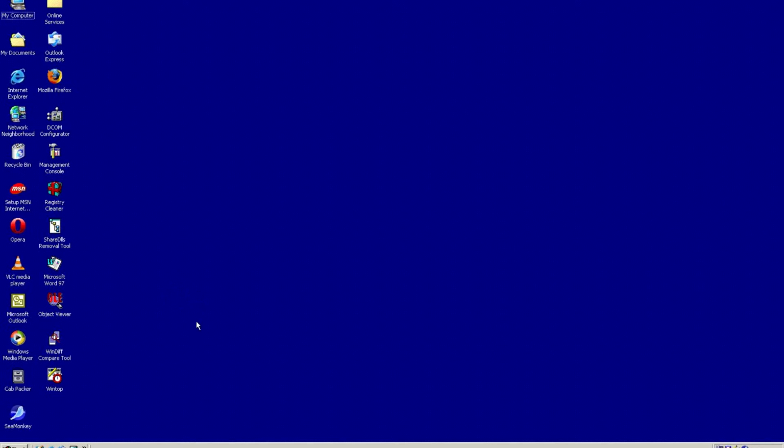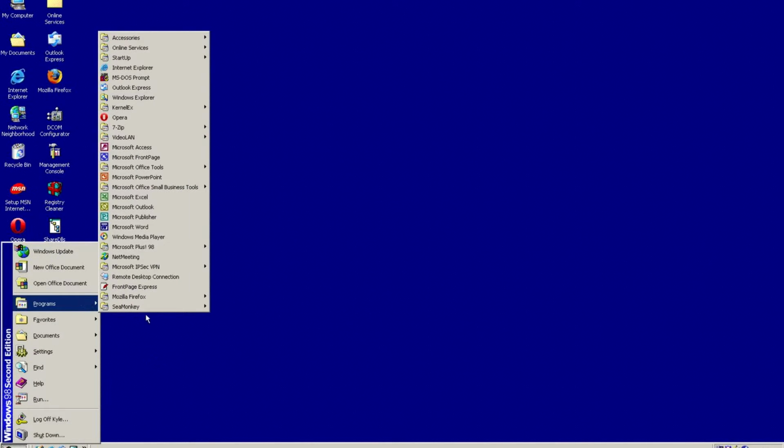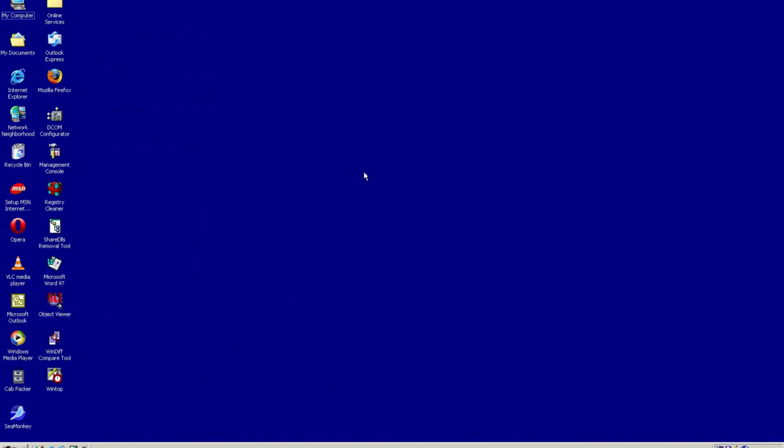Windows 98 was a very popular version of Windows 9X, probably one of the most popular. I think it was the successor to Windows 95, and Windows Millennium and Windows 2000 succeeded Windows 98 in 2000.